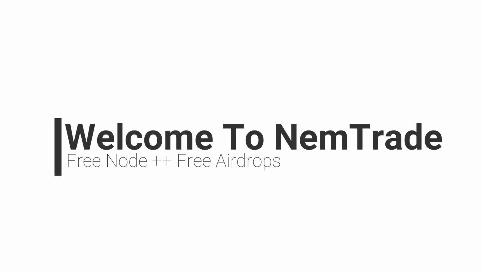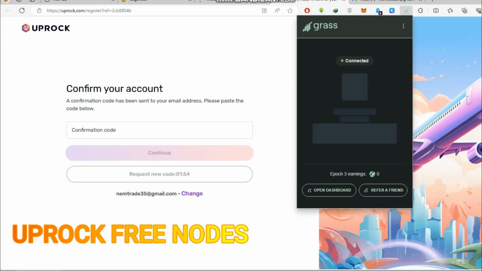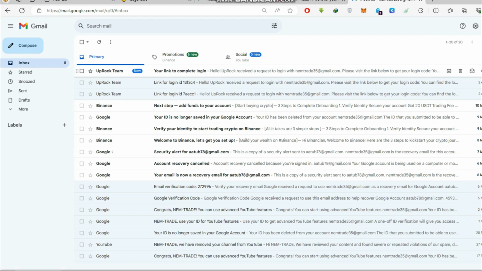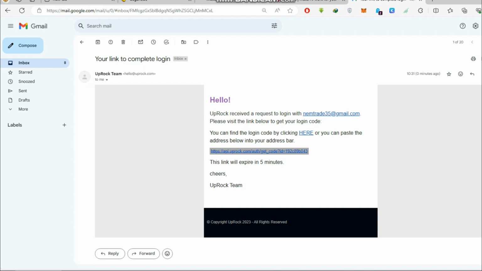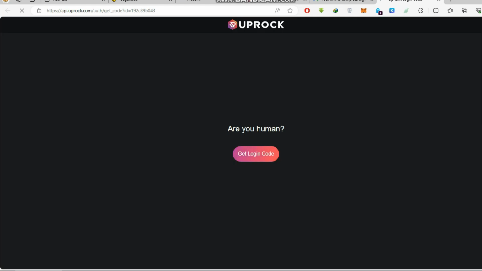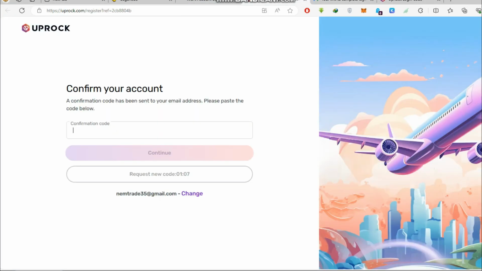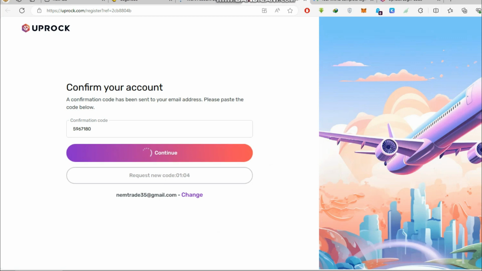So we are going to talk about a new node of AI, which is Uprock, which is similar to the Grass nodes. For it you have to just enter your email, take the code from their website, as I'm showing you in the video as well. Confirm that you are a human, and then you will get the code. After that, enter the code on the website. So, the confirmation code. As you enter the code on the website, it will open the interface where you have to complete the points, such as the set up profile points.